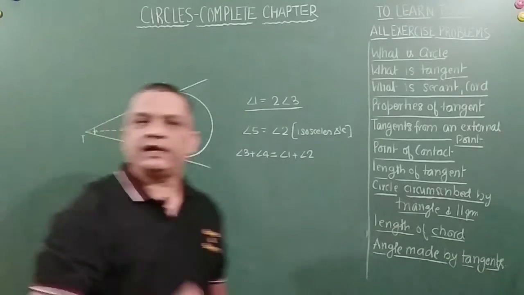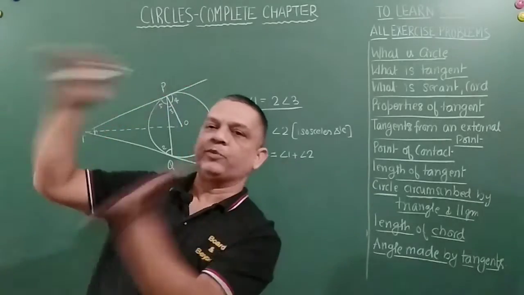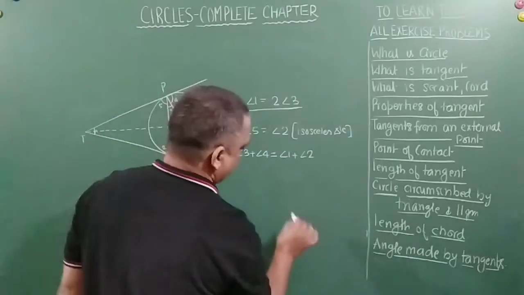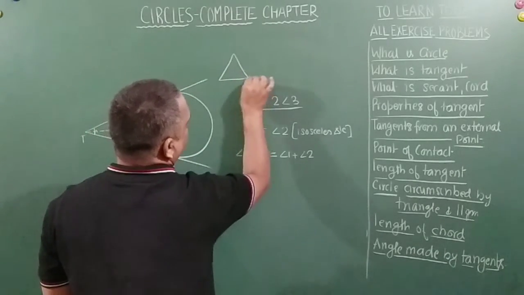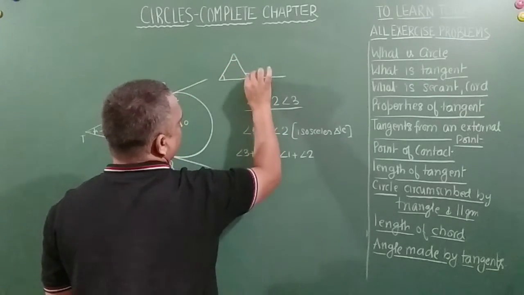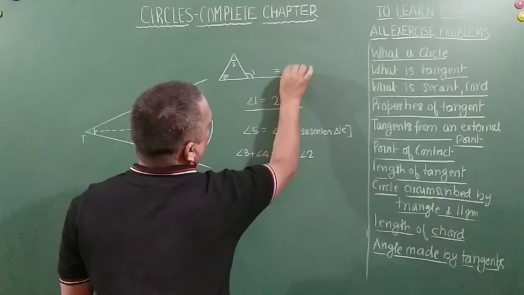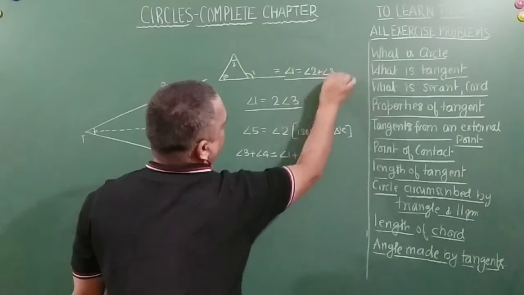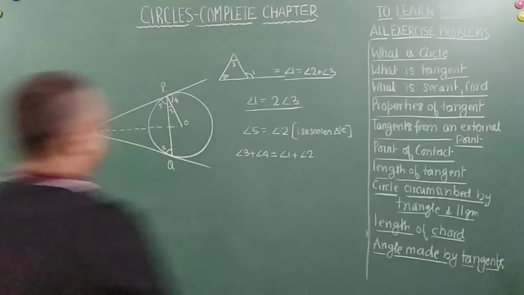Because the exterior angle of a triangle is equal to the sum of the interior opposite angles of the triangle, right? If I have to explain it to you, if this is a triangle and I extend this line, this angle will be equal to this plus this. Let's call it 1, 2, 3. So angle 1 is equal to angle 2 plus angle 3. Correct? So using this, I can write it like this.